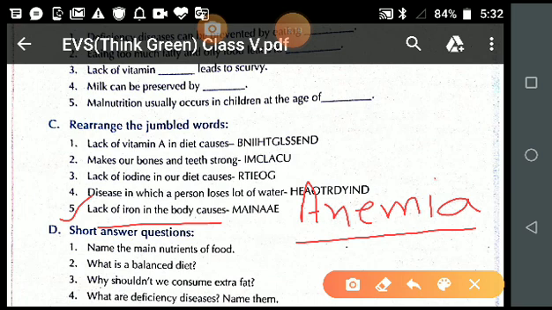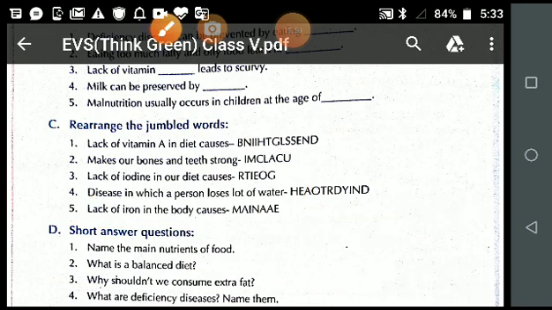And students, what are the symptoms of anemia? An anemic person gets tired easily, has dark circles under the eyes, looks pale, and also suffers from loss of appetite. These are the symptoms of the disease. I hope all of you are able to understand this. Now let's discuss short answer questions.